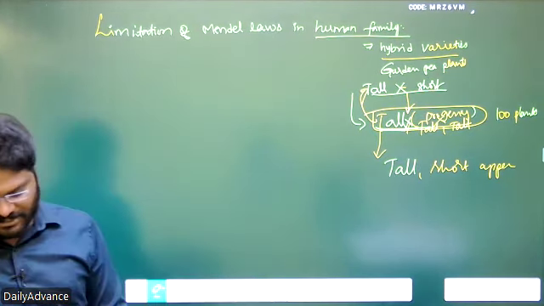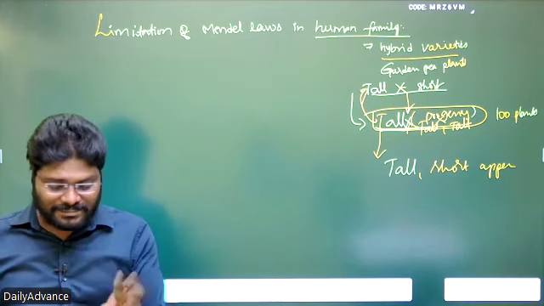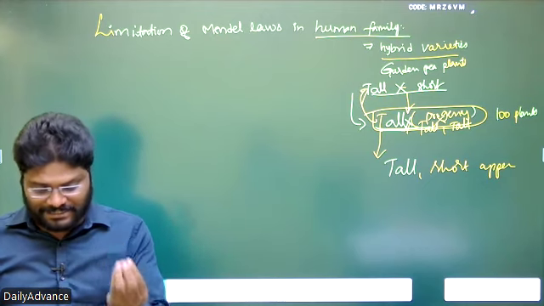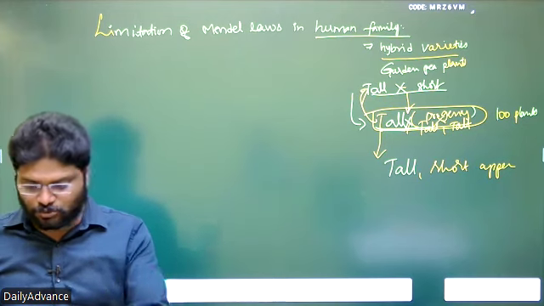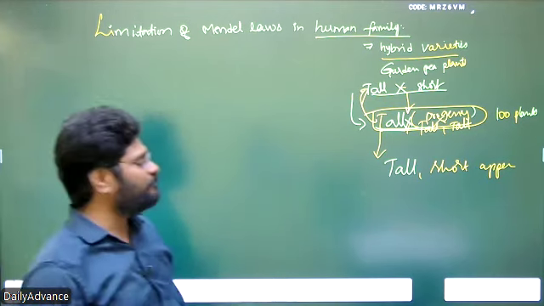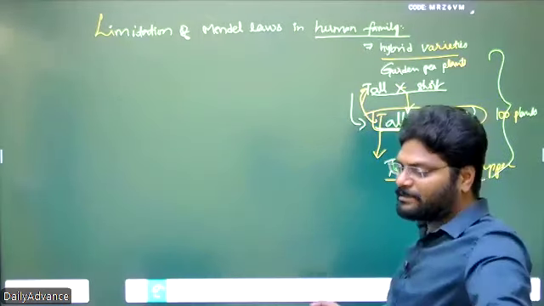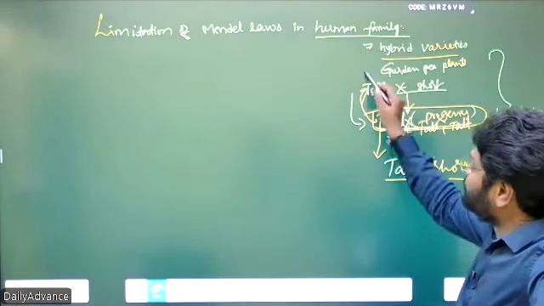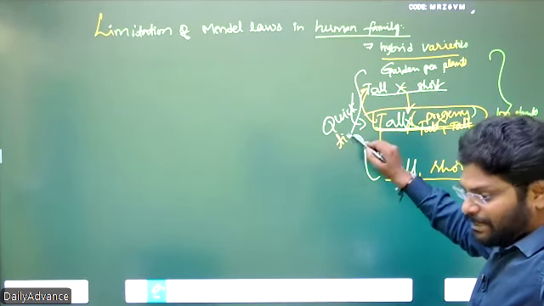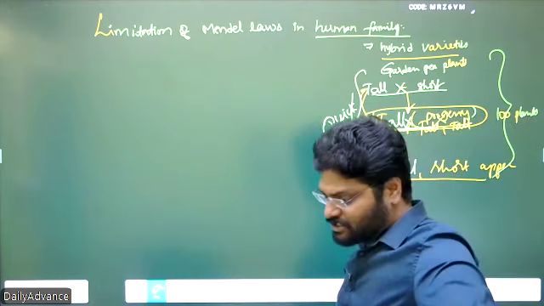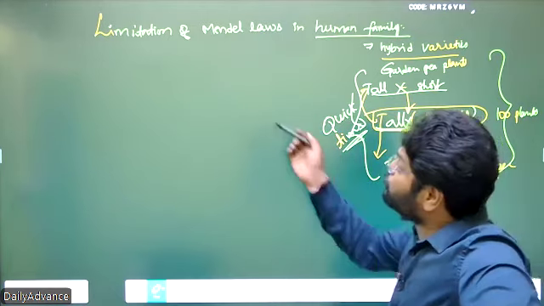In garden pea plants, how many months does it take to get the flowering, the seeds coming, and again fertilization? It is about 3 months, 2 months at maximum. So conducting the experiment and obtaining the results takes very little time in plants, because plants are seasonal in nature. In a maximum of 3 to 4 months, the crop is over. But what about human beings?